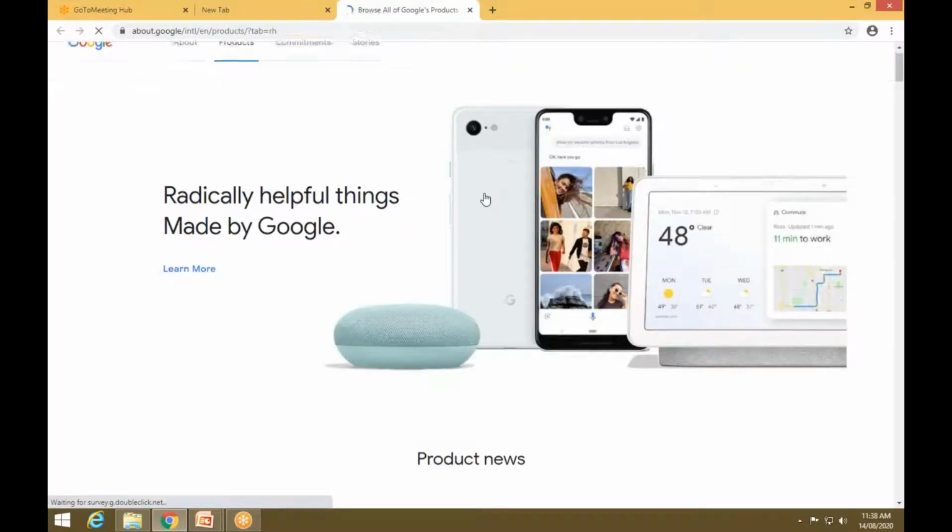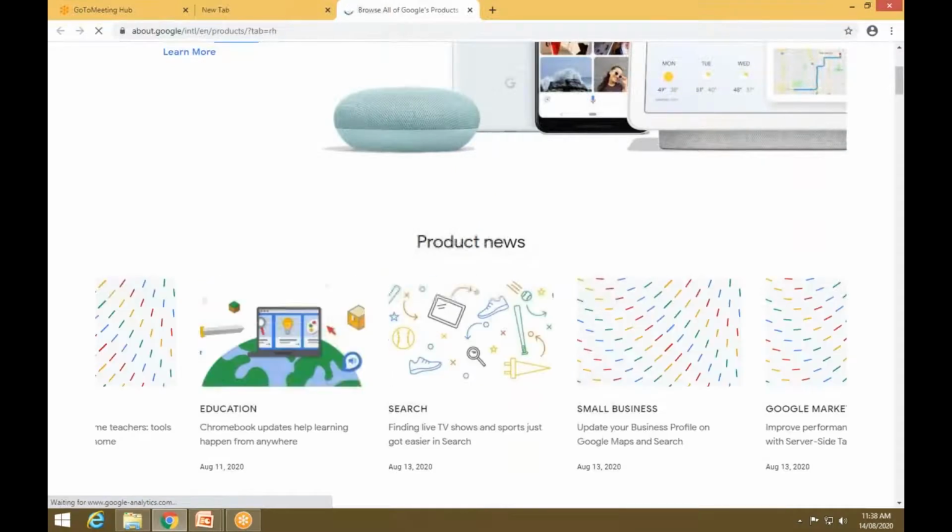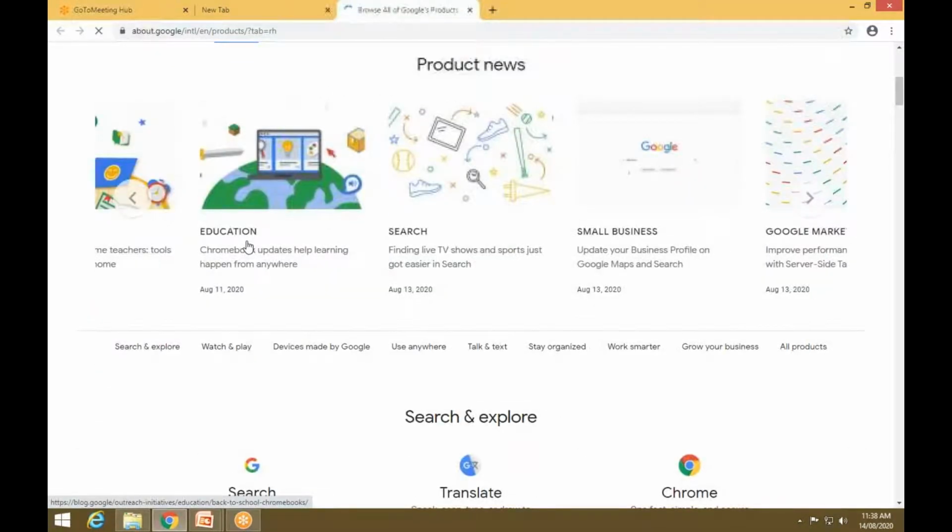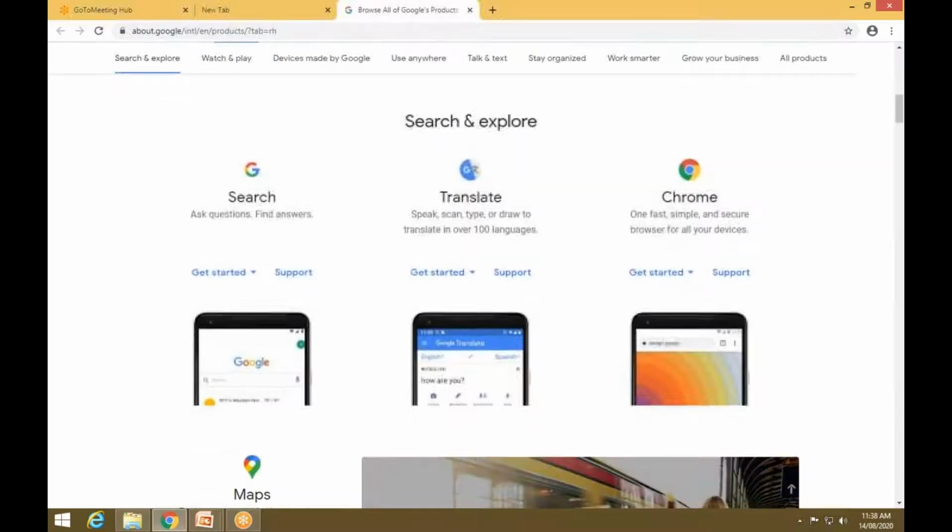So here you can see the products of Google. For the education purpose also it is developing some applications for the teachers, in the sense you have the Google Classroom and all those things. And here you have the applications from Google. So you have the Google search, you have the Google Translate. Now what is the use of the Google Translate? You translate things from one language to another language. That is the use of Translate.